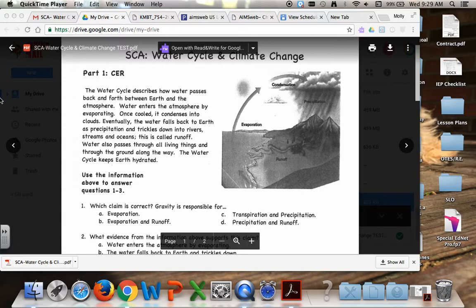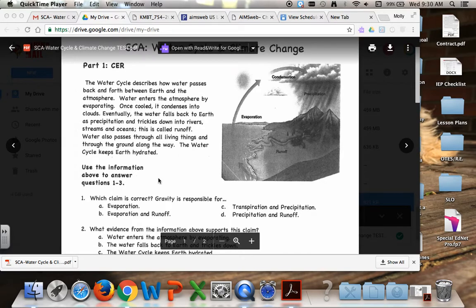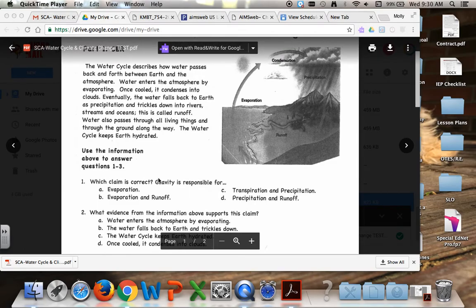This is called runoff. Water also passes through all living things and through the ground along the way. The water cycle keeps the Earth hydrated. Use the information above to answer questions 1 through 3.